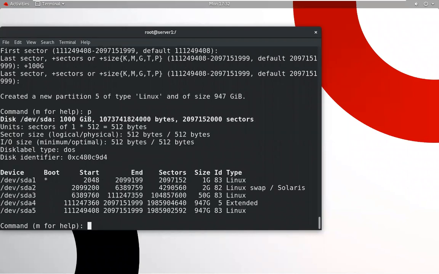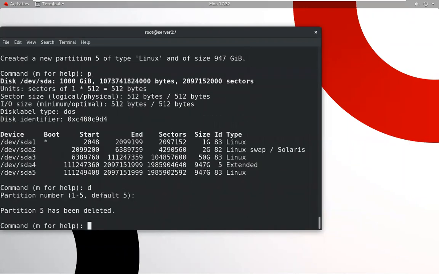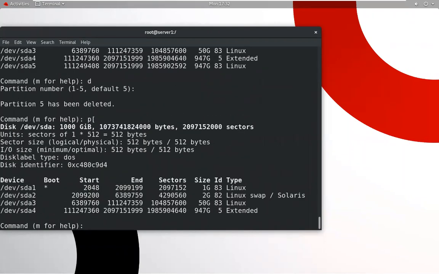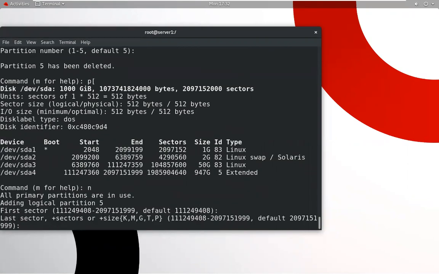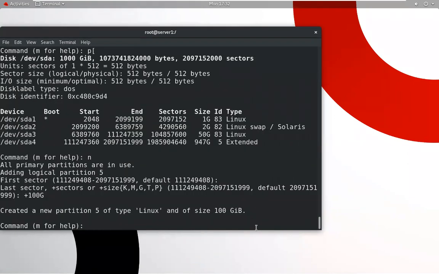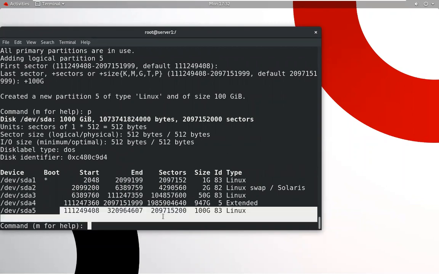We made a mistake, so delete this particular partition. Again check. Okay, now give the first partition a space of 100G. It's a 100 GB partition. So your 100 GB partition will be created. You can check by the P option. So this is your 100 GB partition.